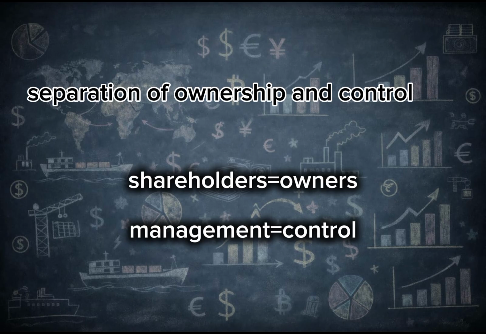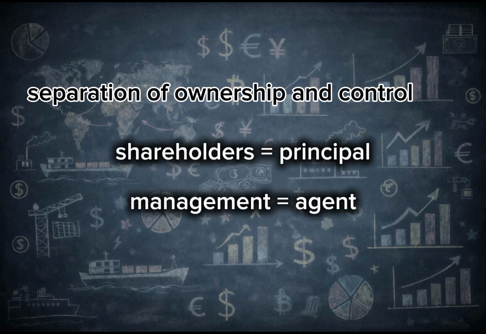This means that shareholders and managers have a principal-agent relationship, where the shareholders are the principal and the management are the agents. And this separation of ownership and control is what really leads to the agency problem. Because now we have the principal and the agent, and these two parties may have their own personal interests that may conflict with each other.